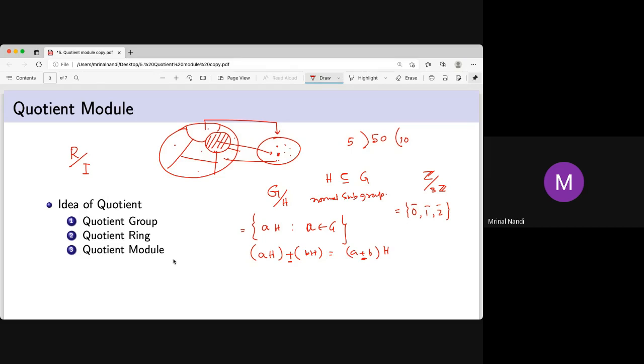Now the same thing for a field. If you have a field, actually you can't take any further quotient, because all ideals of a field are just trivial ideals.